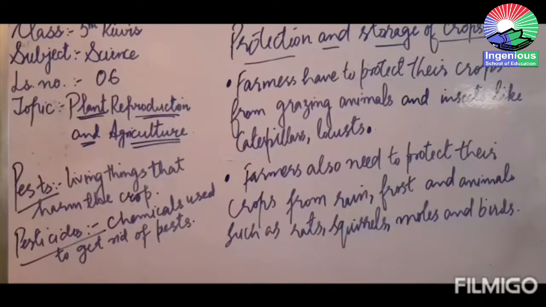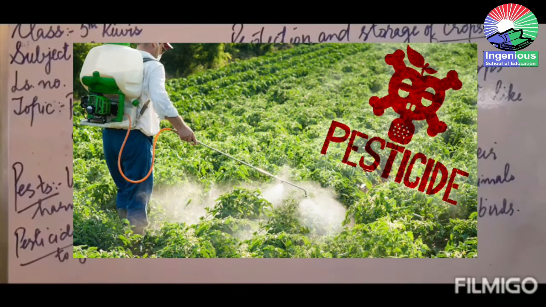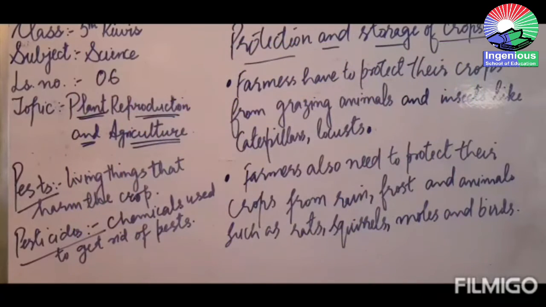And one more thing, that using too much of these pesticides and fertilizers can be harmful for the crop. So a farmer must know what quantity of these pesticides and insecticides should be sprayed. Got it? And also these pesticides and insecticides, when they get washed away by the rain, they add to the water pollution. So there should be a limited use of these pesticides and insecticides.